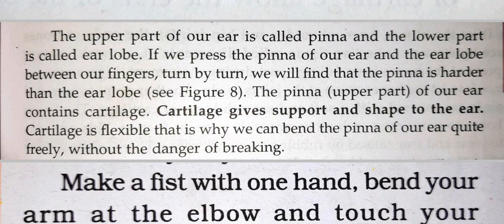Again I am repeating, the upper part of the ear is called the pinna and the lower part is called the earlobe. If we press the pinna of our ear and earlobe between our fingers turn by turn, we will find that the pinna is harder than the earlobe. The pinna of our ear contains cartilage. So cartilage gives support and shape to our ear. It is flexible. That is why we can bend the pinna of our ear quite freely without the danger of breaking.